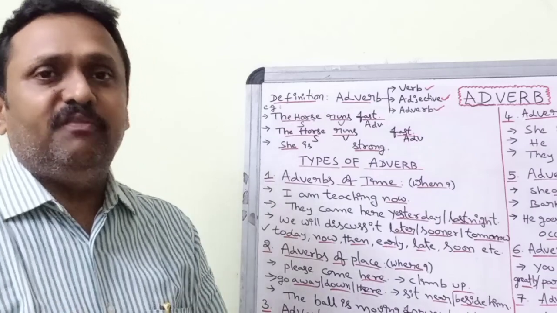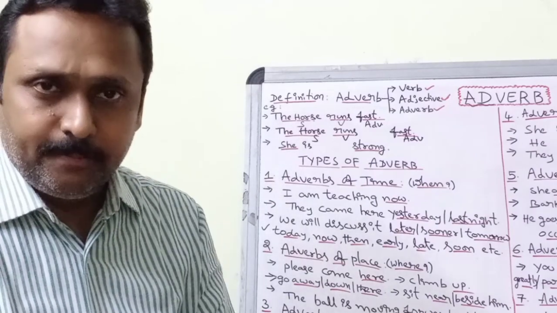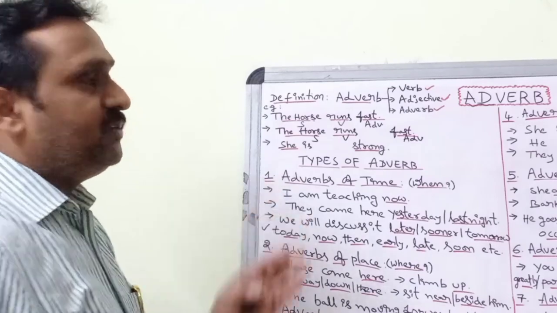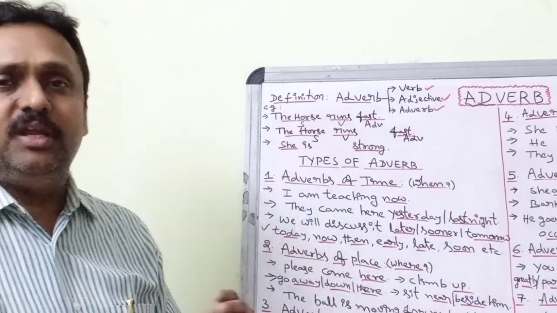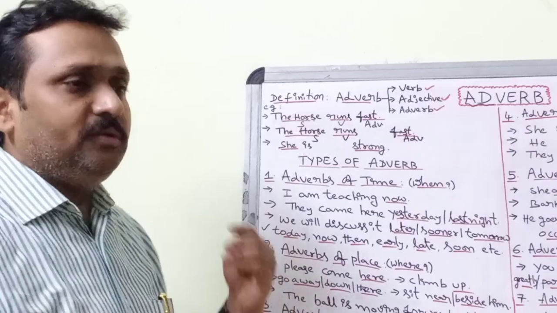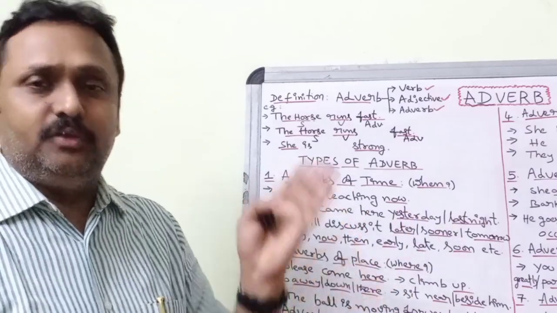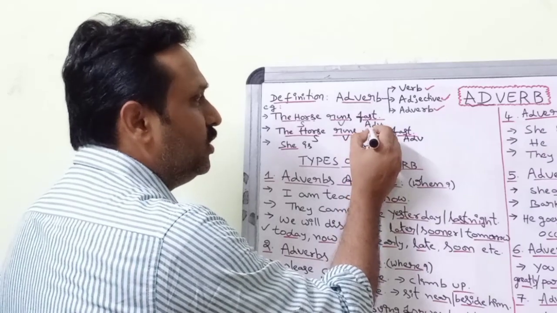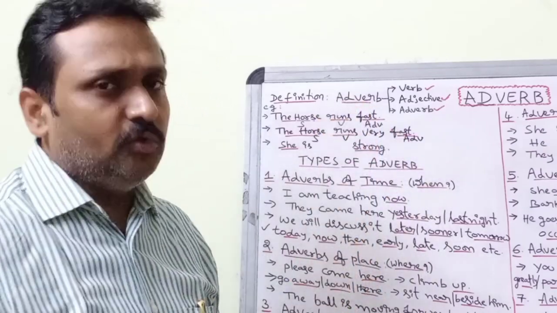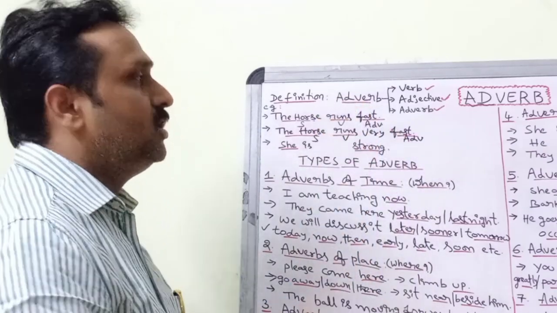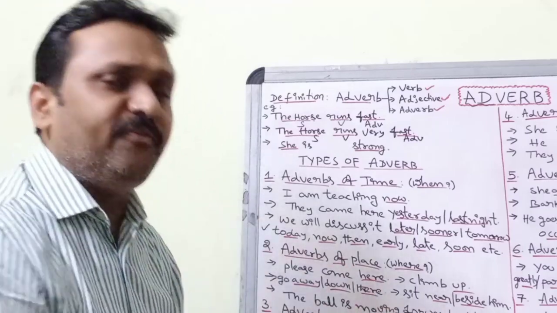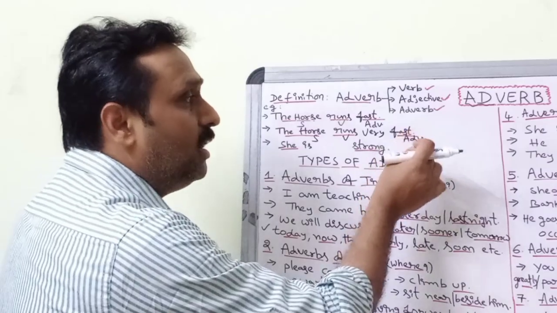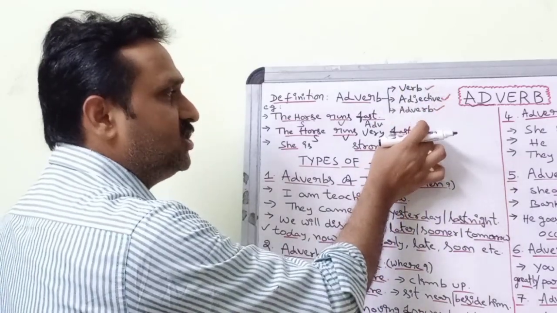Here, see, the horse runs fast. If I question you how fast it is, you can say the horse runs very fast, so fast, dead fast, too fast. So your answers can be very, too, so: very fast, too fast, so fast, dead fast, damn fast. All these extra words I am using for the sake of this already existing adverb fast.